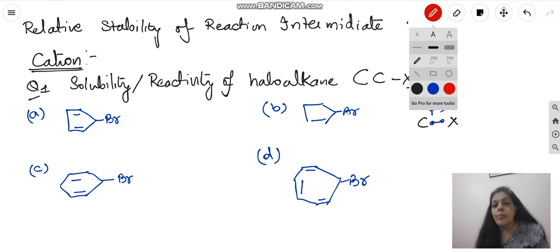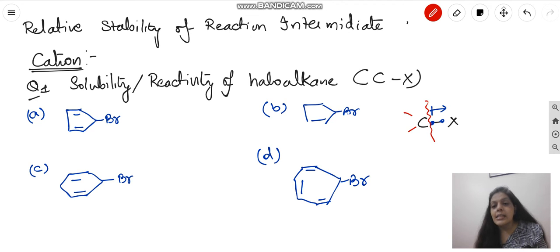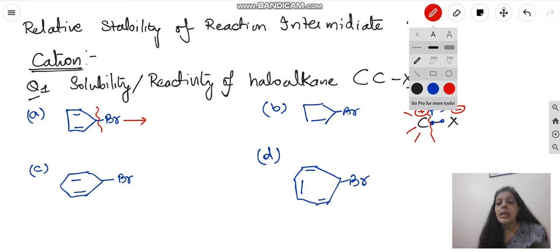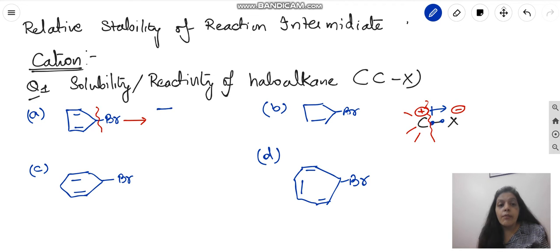So if the bond breaks here, the bond will break like this. And as the electron of carbon has gone with the halogen, it will carry the negative charge and the carbon has to carry the positive charge. Here we got the cation. So conclusion: whenever we talk about carbon halogen, always try to break the bond and think, if the cation is forming, which kind of cation will form. And we all know cations are not stable, right? Cations are not stable because cations are electron deficient species.